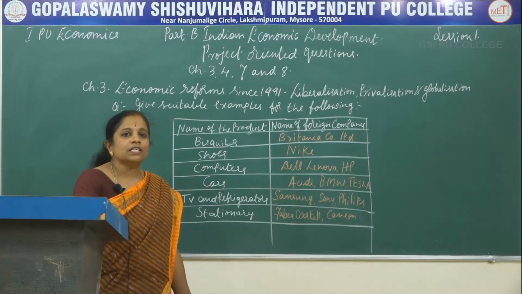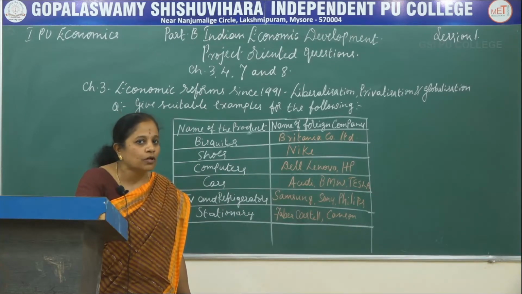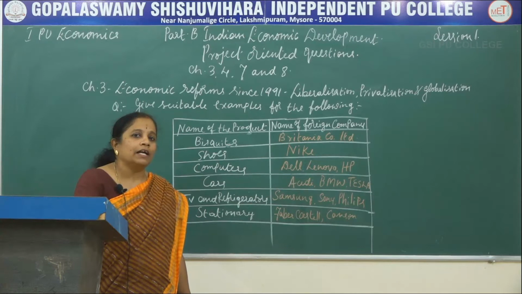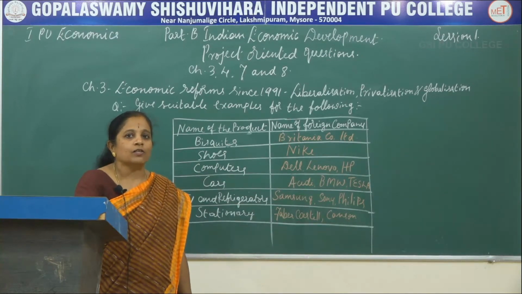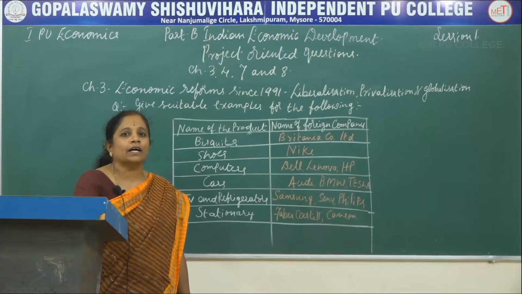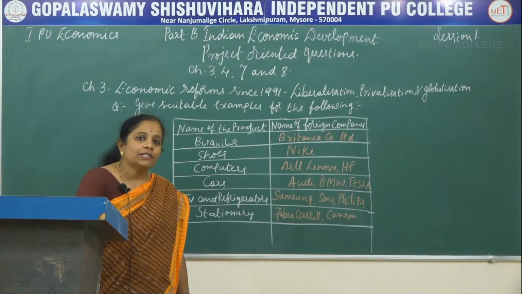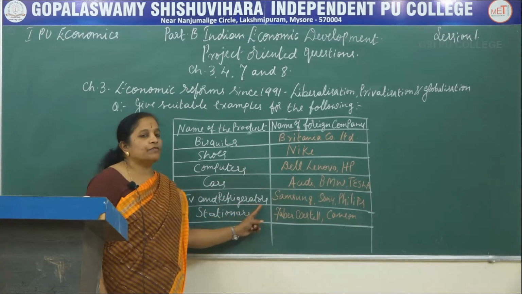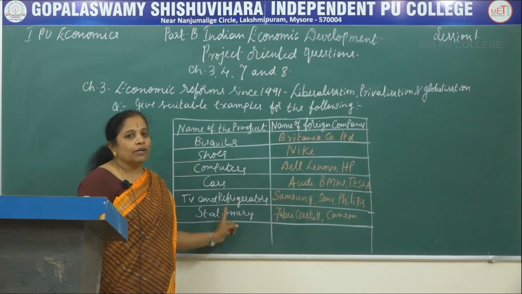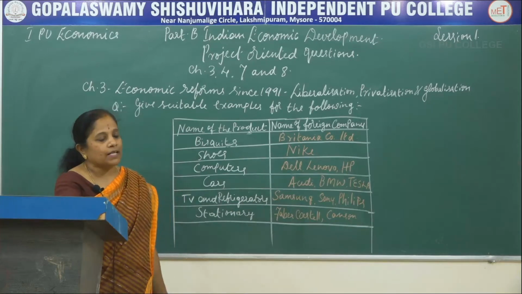The world's richest person, Elon Musk, is the owner of this Tesla company, and he is launching Tesla cars in our country also, so that the people can get the facility of electric cars in this country. The next one is TV and refrigerators. So TV and refrigerators are the home appliances.